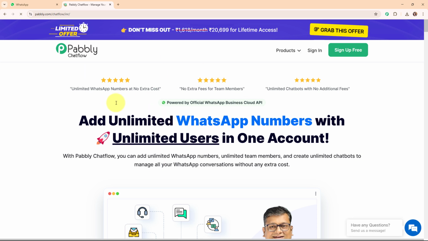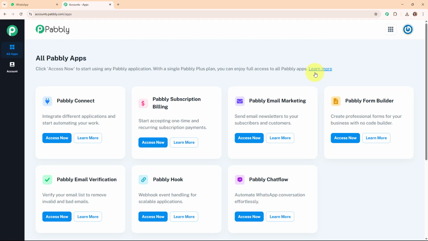Here on my screen you can see Pabbly Chat Flow's home page and here you can see two options, that are sign in and sign up free. If you're a new user, click on sign up free and try Pabbly Chat Flow for free today. And if you're an existing user, click on sign in. Here I'm an existing user so I'm clicking on sign in. Now after signing in, here you can see the all Pabbly apps window where you can see all the applications of Pabbly. Here to build a WhatsApp chatbot for my business, I'm going to use Pabbly Chat Flow.